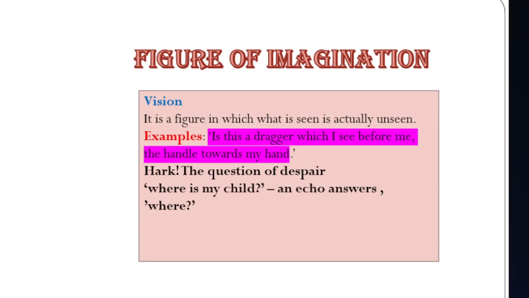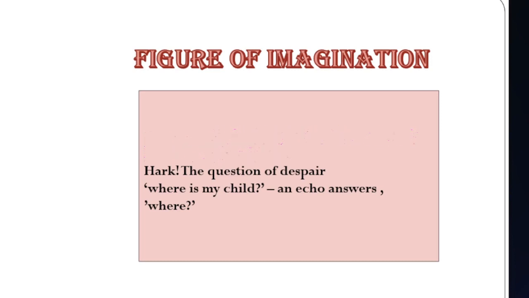In Macbeth, written by William Shakespeare, in one of the scenes Macbeth says, is this a dagger which I see before me, the handle towards my hand? Okay, it is invisible but he can see. Hark, the question of despair, where is my child? An echo answers, where? So it is also an invisible one. So these are examples of visions and there are many more.